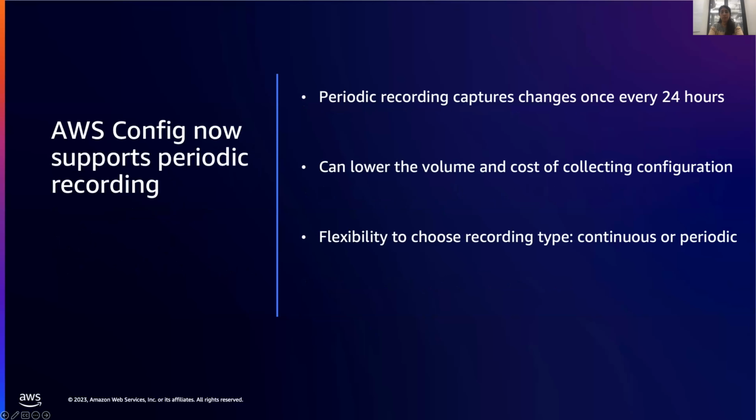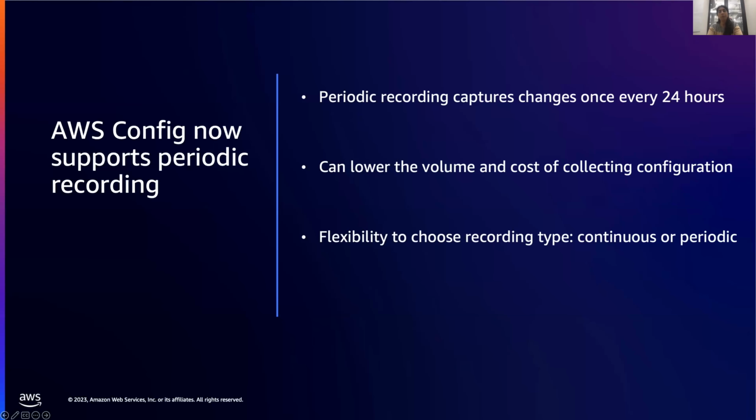The fourth feature that was released is moving away from that and talking about AWS Config. AWS Config is a service that tracks configuration changes in your AWS resources. It is not enabled by default. If you have enabled AWS Config and have been using it to track the different changes for your AWS resources, then this service change might be interesting to you. Historically, Config tracked all resource changes continuously. But with this new launch, it supports periodic recording of your resource changes.